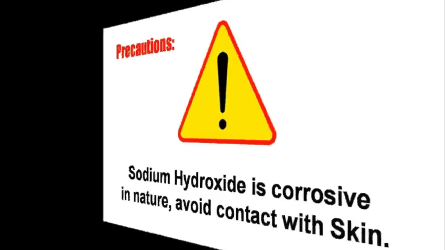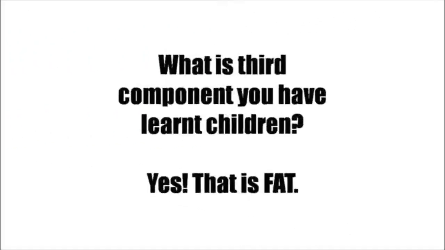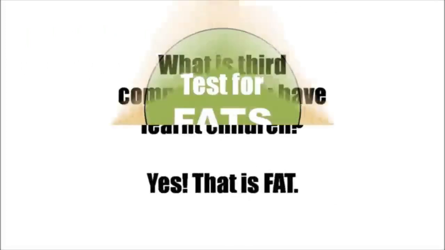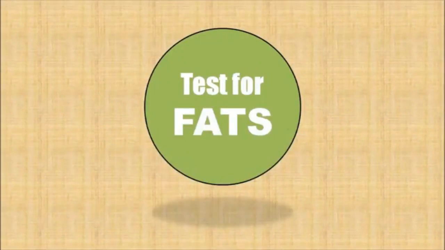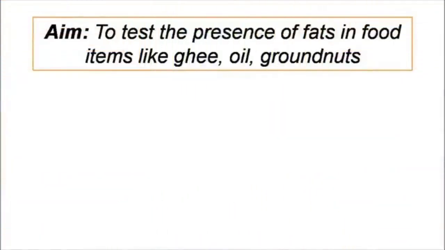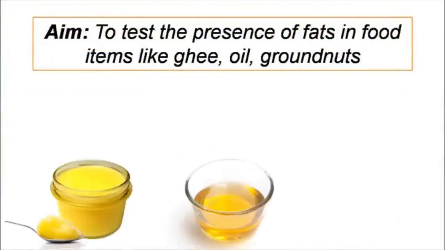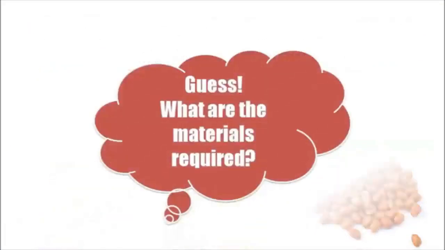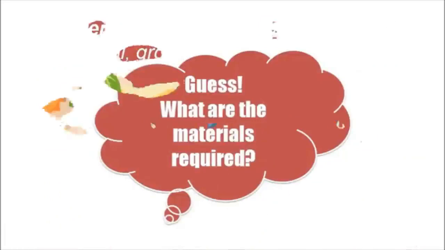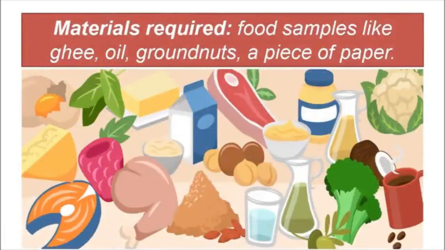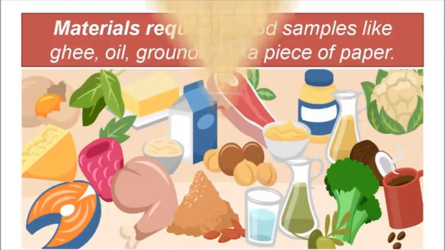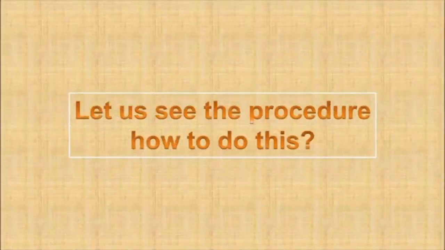Okay, children? What is the third component you have learned, children? Yes, that is fat. Now, let us see how to test for fats. The aim of this experiment is to test the presence of fats in food items like ghee, oil or groundnuts. Guess what are the materials required? Yes, some food samples like ghee, oil or groundnuts and a piece of paper. Let us see the procedure how to do this.